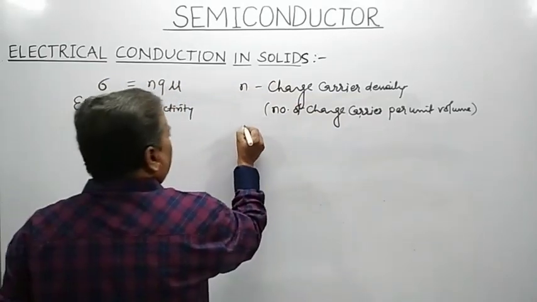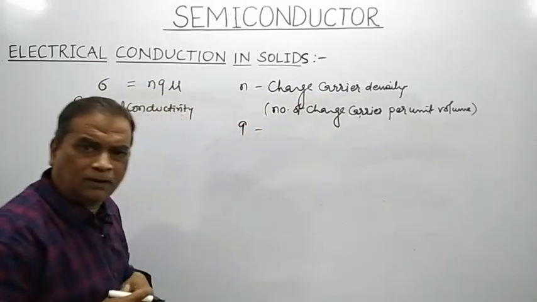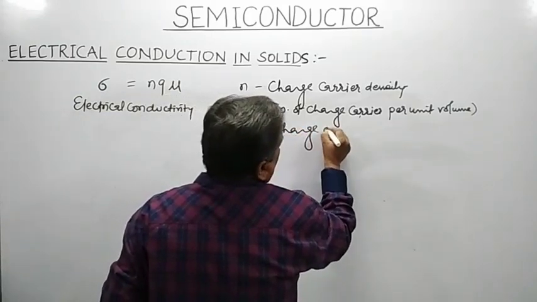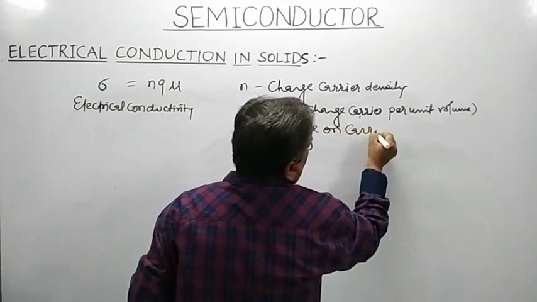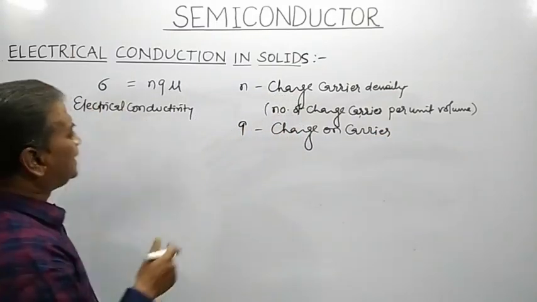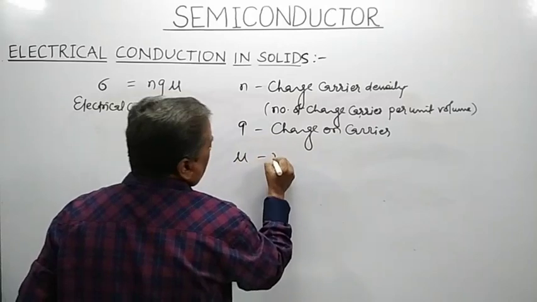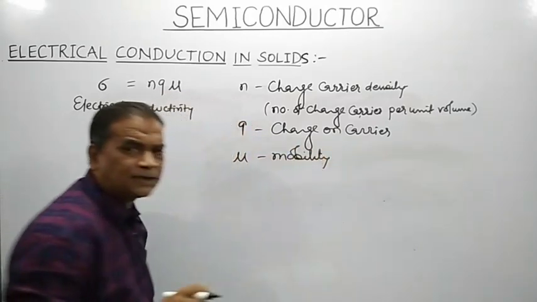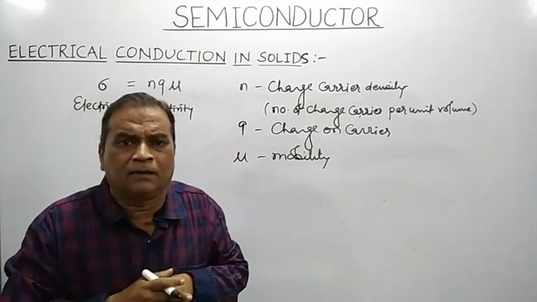Second thing, the electrical conductivity depends on the charge on the carrier. Q represents the net charge on that carrier. The electrical conductivity also depends on the mobility of the charge carrier for a given material.